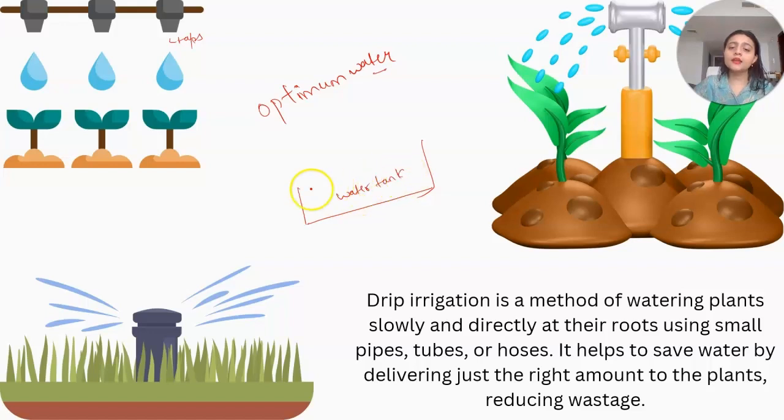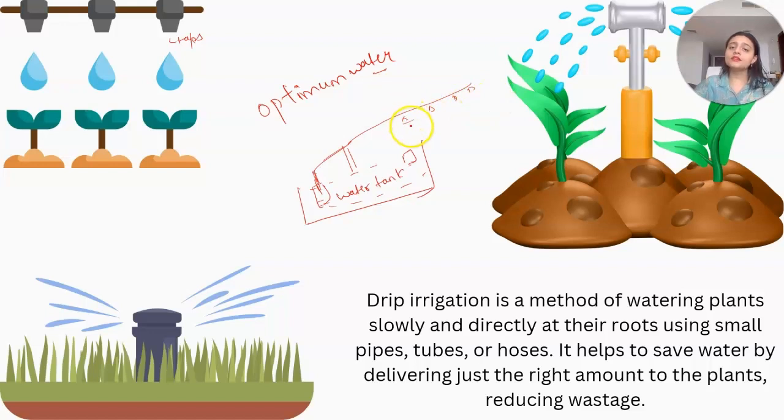The water tank has a minimum amount of water in it, and this tank has a channel connected to various taps. There is a water motor which lifts the water and raises the water level, and this connects with certain pipes which are connected with these small taps.